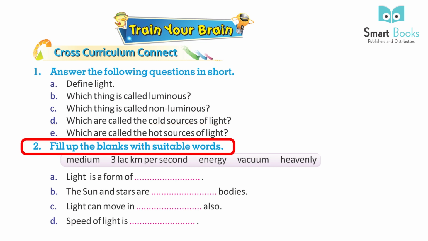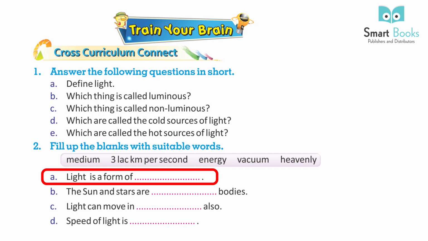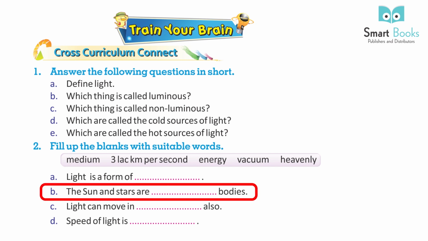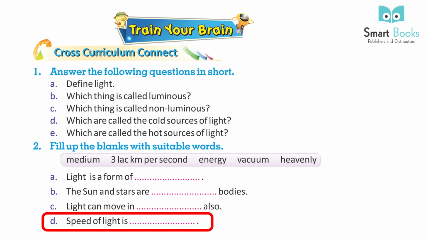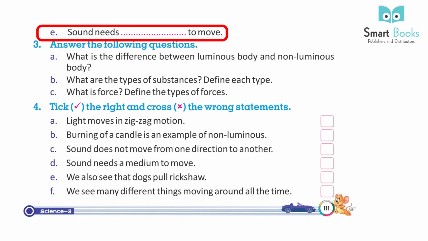2. Fill up the blanks with suitable words. A. Light is a form of dash. B. The sun and stars are dash bodies. C. Light can move in dash also. D. Speed of light is dash. E. Sound needs dash to move.